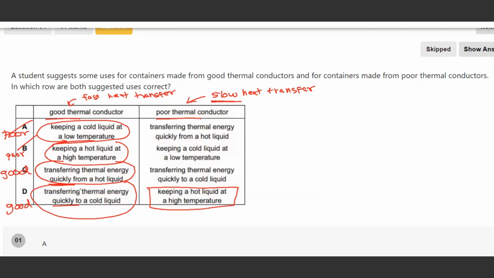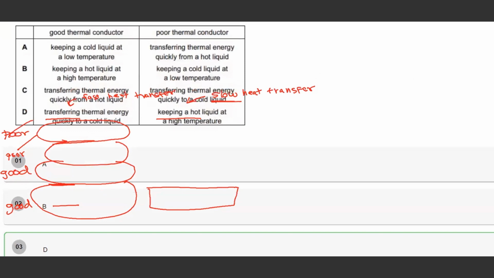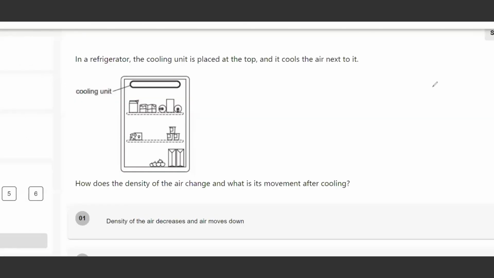A good thermal conductor transfers thermal energy quickly to a cold liquid. A poor thermal conductor keeps a hot liquid at a high temperature. Have a look at the answers. The answer is answer D. We will look at one more question. In a refrigerator, the cooling unit is placed at the top and it cools the air next to it. How does the density of the air change and what is the movement after cooling?